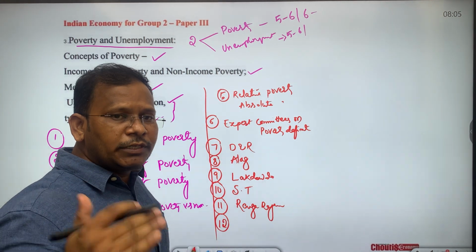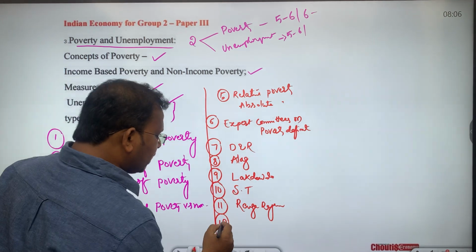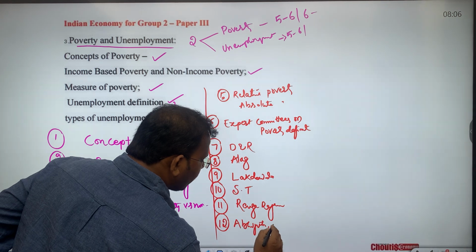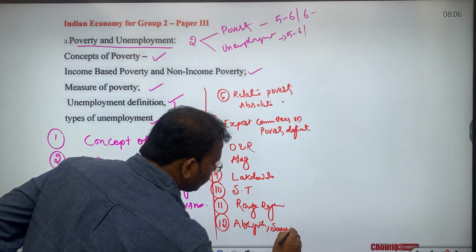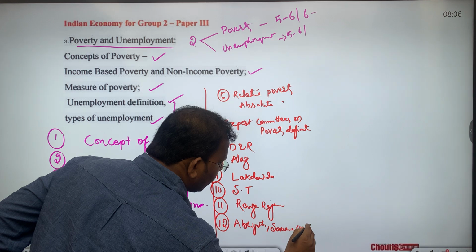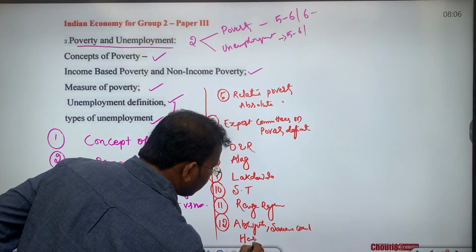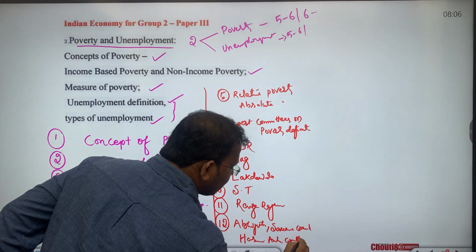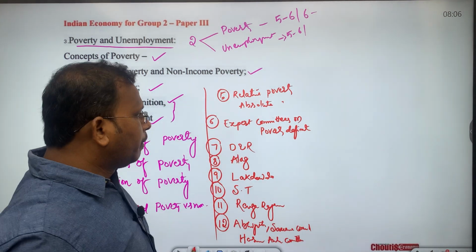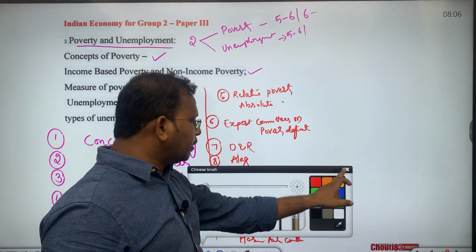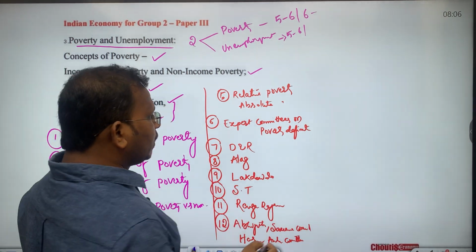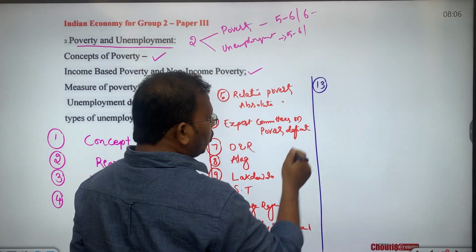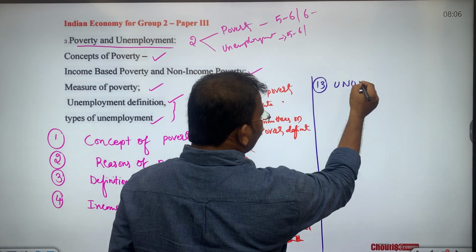Ministry of Rural Development to calculate rural poverty, such as the Abhijit Sen committee, Saxena committee, okay, Hasim Amla committee, okay. These are the committees which have been formed by the Ministry of Rural Development to calculate the rural poverty. Then as part of the 13th subtopic, we will study the UN definition of poverty.